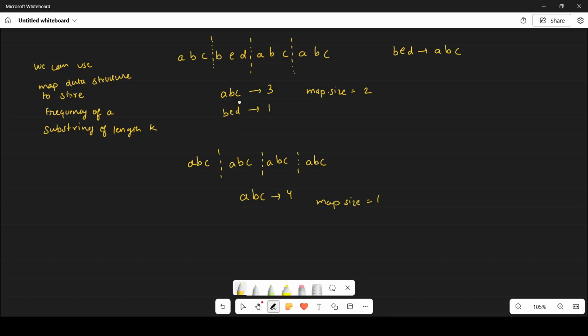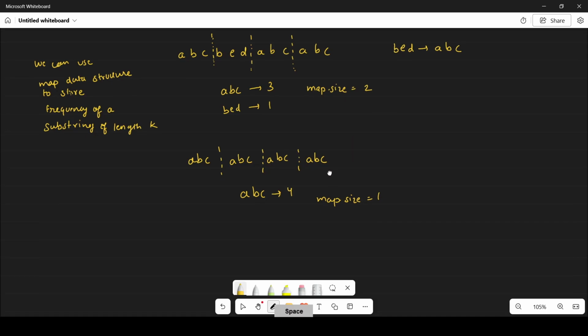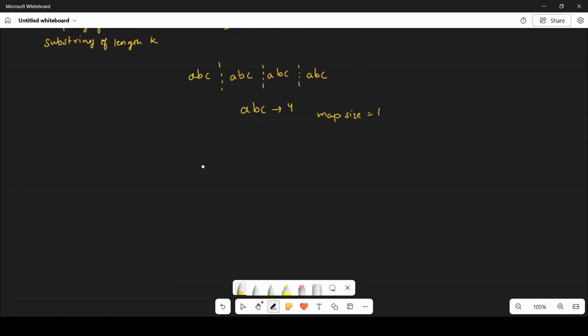If you carefully see, whether the map size is 2 or the map size is 1, there are only these two cases in which the answer can exist. Otherwise, if the map size is more than 2, then you can't get any good string. Like let's say ABC, then ABC, then DEF, and then GFH. In this case, if you find the map size, it is 3.